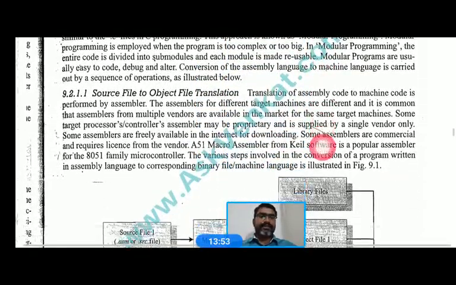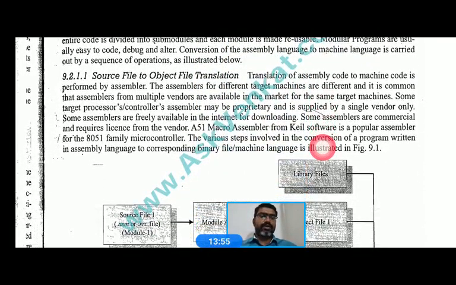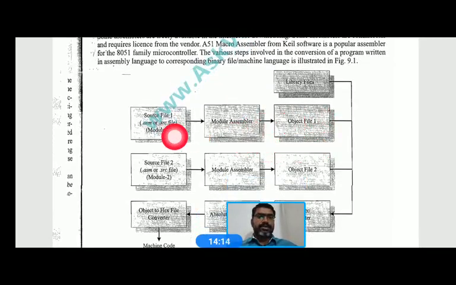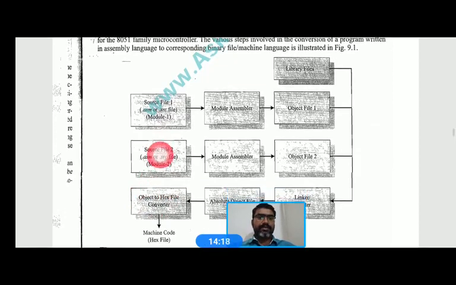A hex file, right? So you can see here how we convert the assembly level language into the hex file or machine file, which we load into our chip. Here you can see source file 1 and source file 2, the two files we have, written in assembly level language, that is a .asm or .src file, which we process using a modular assembler.